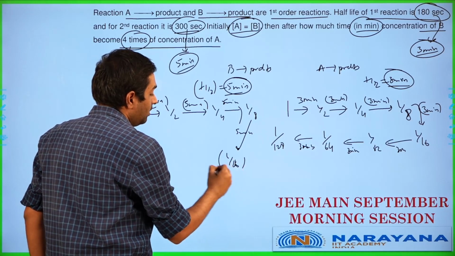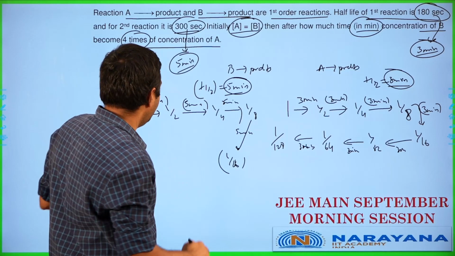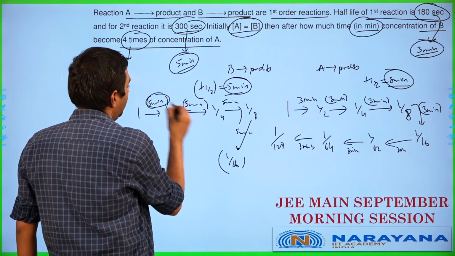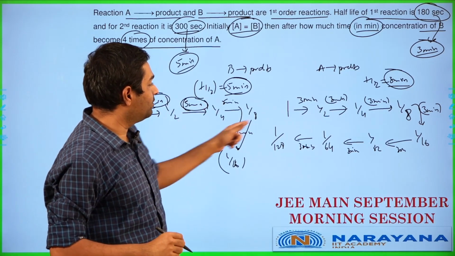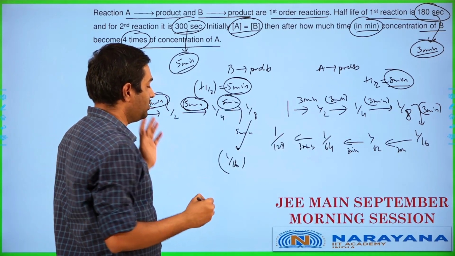Now in this case, check out. What do we need over here? We need 4 times the concentration of A. So let's take after say 2 T halves. 2 T halves, unfortunately, of this will not match up with this over here properly. So the best one we can take is going to be 3 T halves. Let us check for 3 T halves.